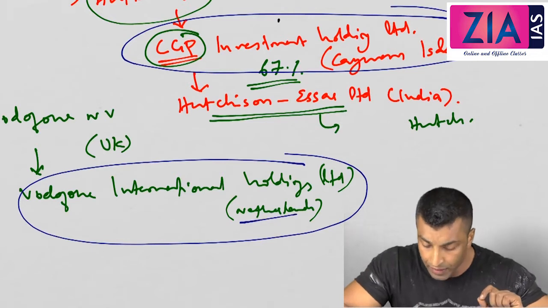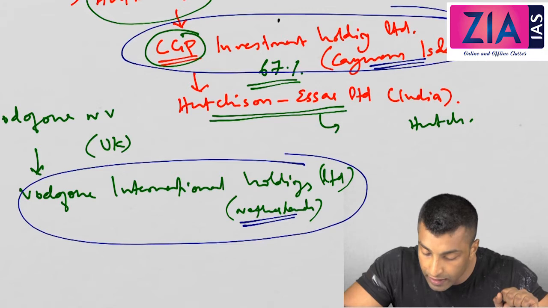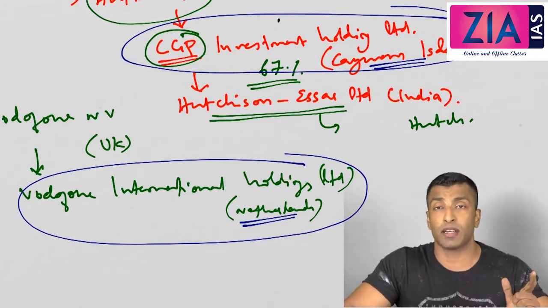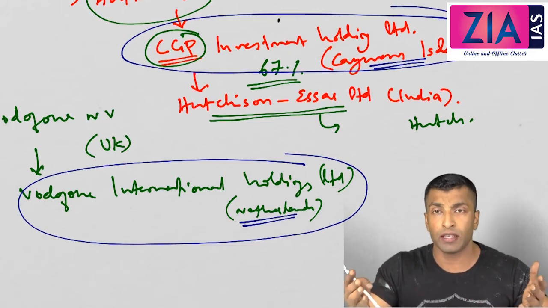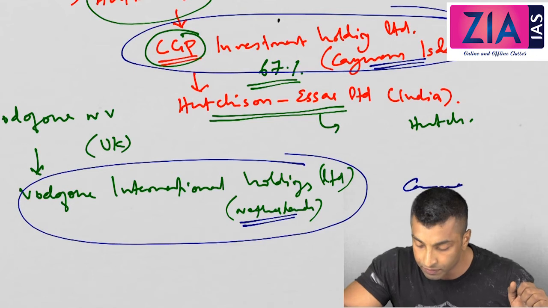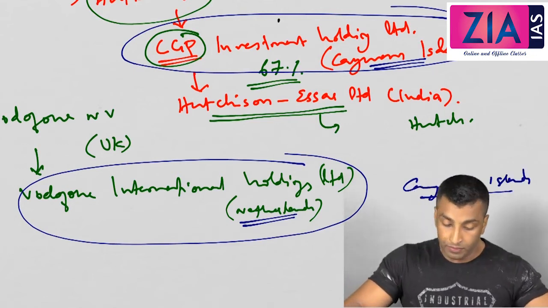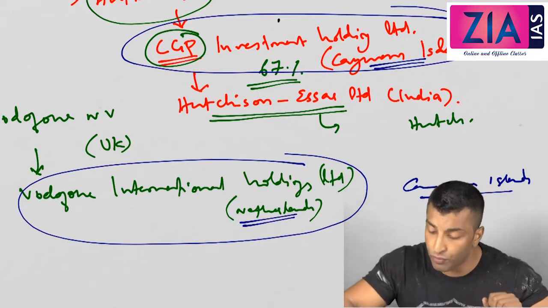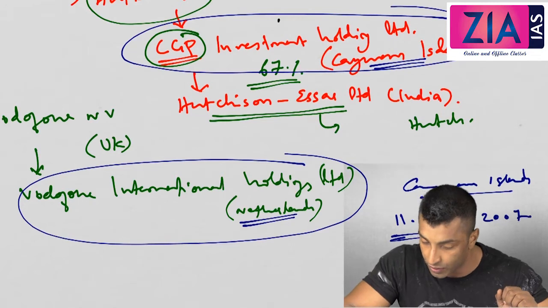The buyer is located in Netherlands and the seller is located in Cayman Islands, both foreign countries. So the deal was between two foreign countries, and it took place in Cayman Islands. Vodafone paid 11.2 billion in this deal in 2007.